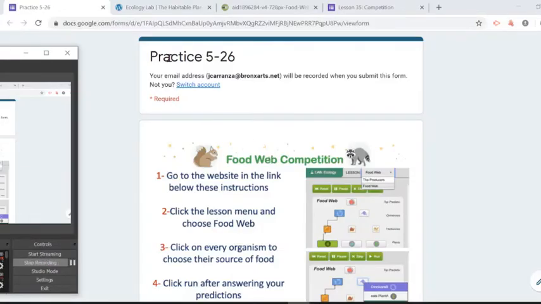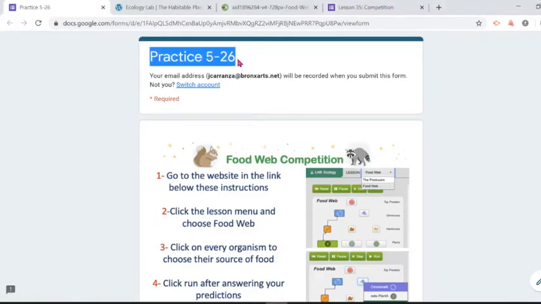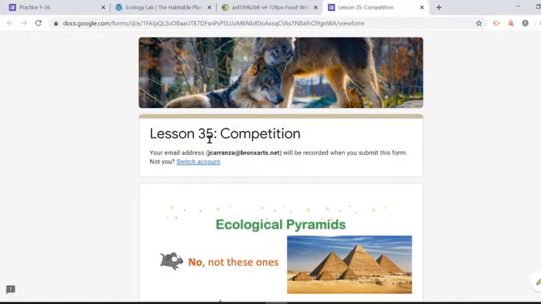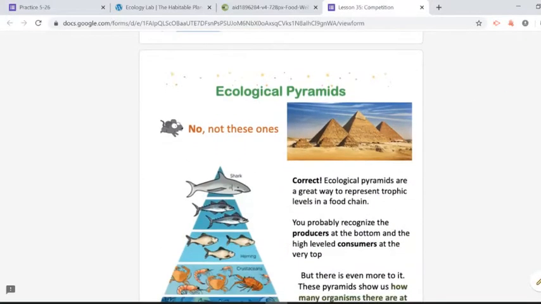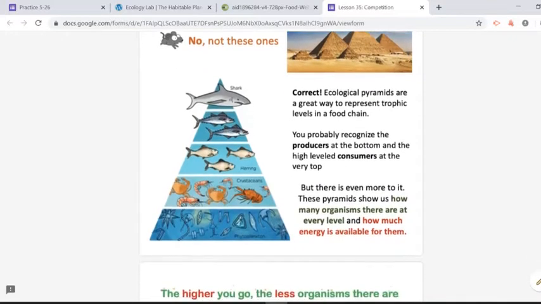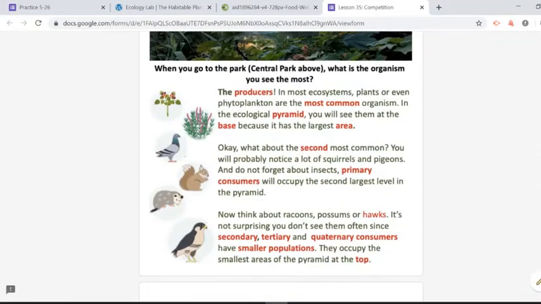Good morning, sixth graders. We are going to talk about practice 526. This is the practice that is due on Tuesday, May 26th, and it goes along with lesson 35. Even after the quiz, which we all completed, we are still talking about ecosystems and organisms interacting with each other.